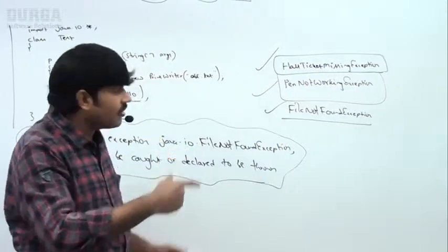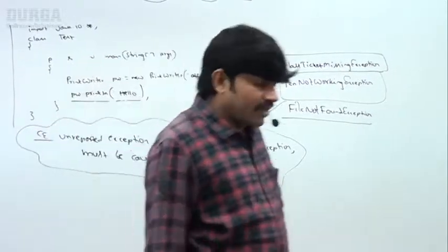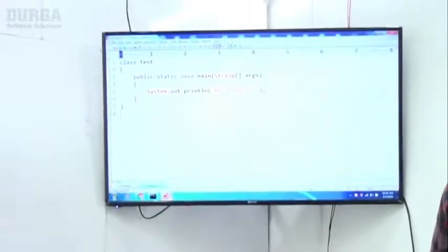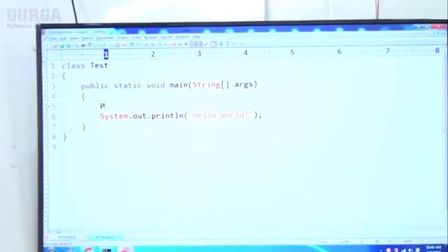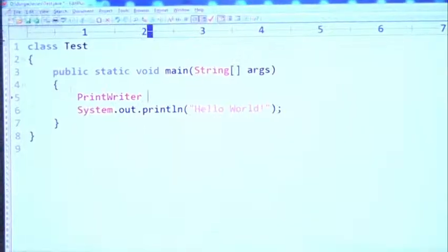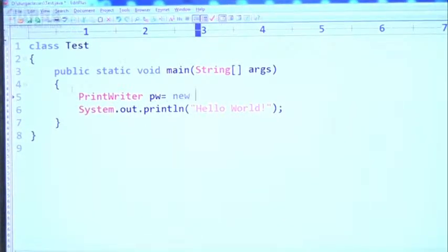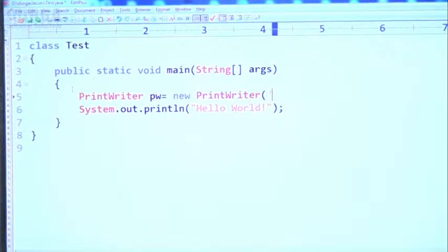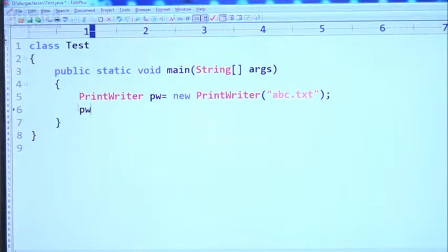Let me execute this code. Let me show this compile time error. Have a look once, sir. Very simple terminology here. Sir, what is the code? Can you please guide? I forgot. PrintWriter pw is equal to new PrintWriter of abc.txt. pw.println hello, or you can print anything, no problem at all, sir.